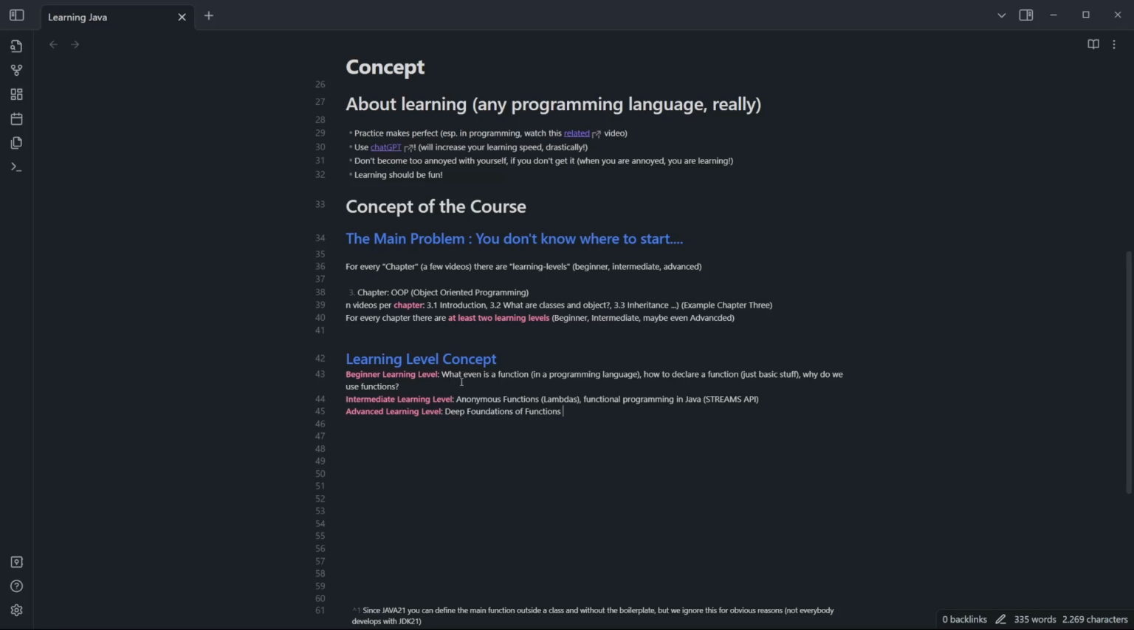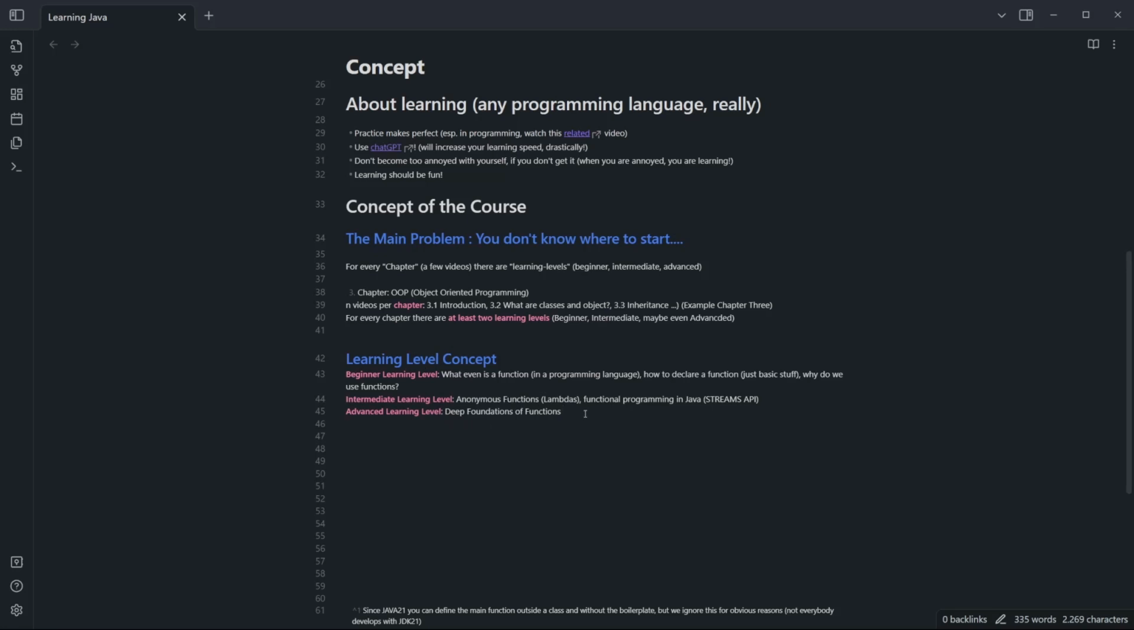So if you, for example, already know what a function is and you're only interested in the basic syntax, there may be 1 video in the beginner learning level where I just talk about the syntax, and this is also important for you, but the rest you can skip and you can focus on the intermediate learning level. And if you are an absolute beginner, you can watch the beginner learning level videos, the intermediate learning level videos, and you can come back to these chapters in any way you please.